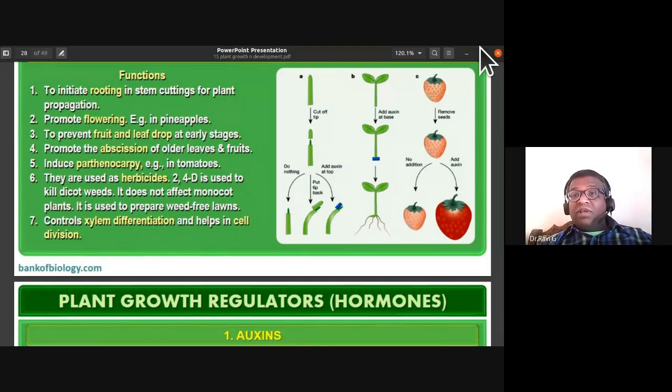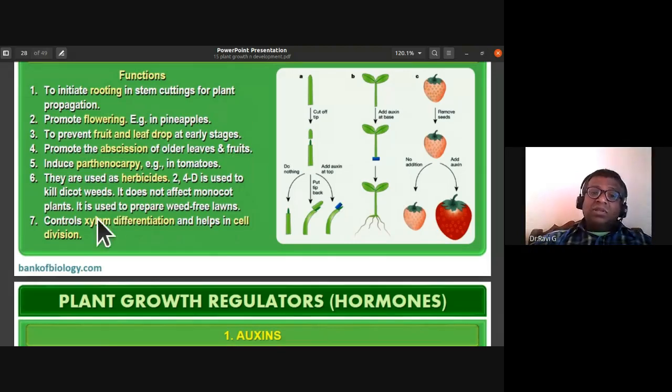Or as I told, a farmer who is growing a paddy crop, for him the other unnecessary plants, the dicot plants, might be growing together with them. So he would like to remove them by spraying this 2,4-D, which is a dicot weedicide.